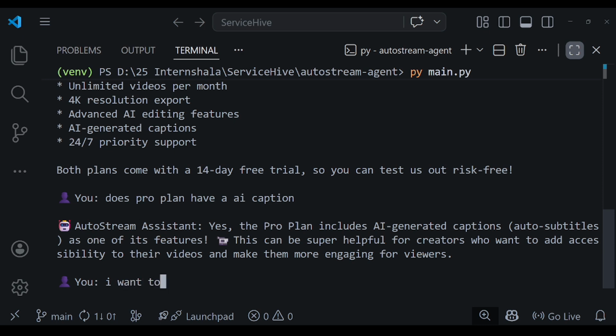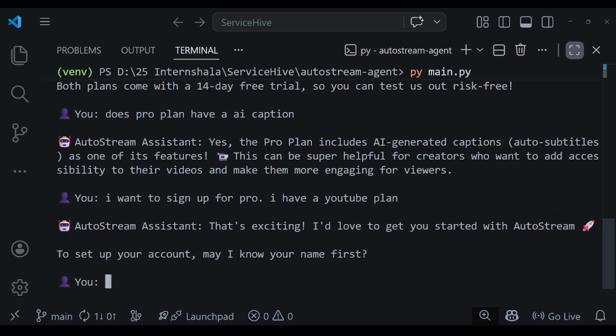Now I type, that sounds great. I want to sign up for Pro. I have a YouTube channel. Wait for the response. This is where the magic happens. The agent detected high intent. The user mentioned wanting to sign up and also mentioned their creator platform. It immediately switches to lead collection mode and asks for the user's name first. One question at a time, as required.